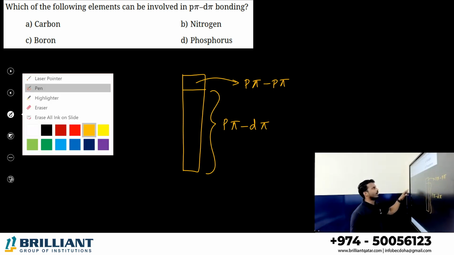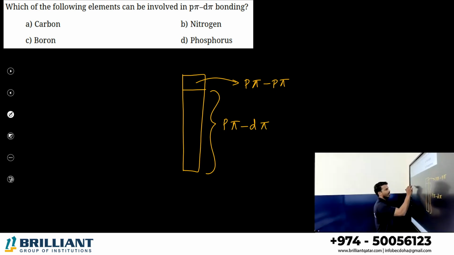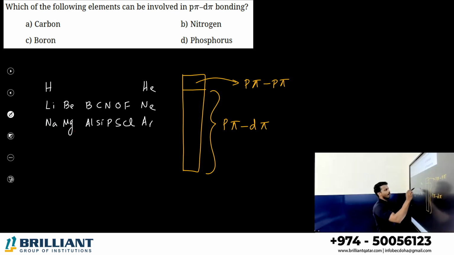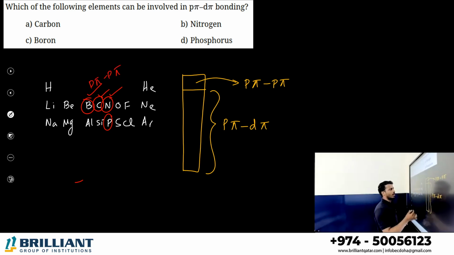So let's see for the elements. Where are the elements located? You know the periodic table, right? Hydrogen, helium, lithium, beryllium, boron, carbon, nitrogen, oxygen, fluorine, neon. Then we have sodium, magnesium, aluminium, silicon, phosphorus, sulfur, chlorine, argon. Which elements are given here? Carbon, then boron, then nitrogen, then phosphorus. Clear now? These are the first elements in their respective groups, so they can make only p pi p pi bonds. But phosphorus onwards, it can make p pi d pi bonds. The answer is which one? Option D.